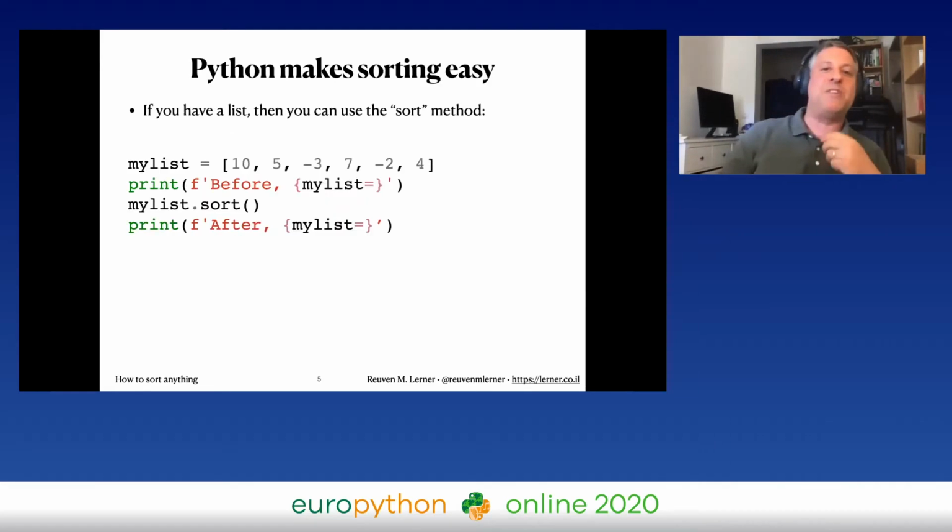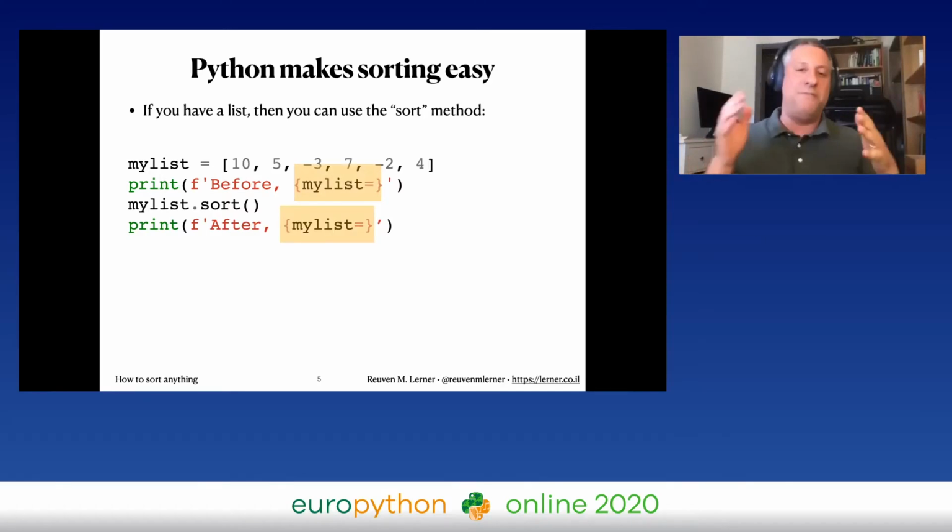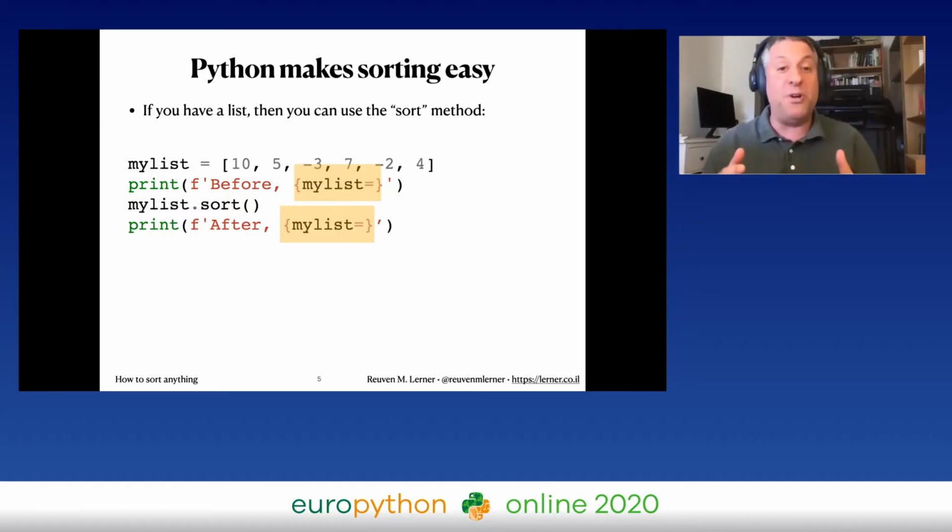And Python actually makes sorting really easy. If you have a list, you can use the sort method. So basically, I can define my list here. My list is 10, 5, minus 3, 7, minus 2, 4. And then I'm going to print out, I'm using the cool Python 3.8 f-string syntax, where I can have inside the curly braces variable name equals sign. And this will print out as variable name equals and then its value.